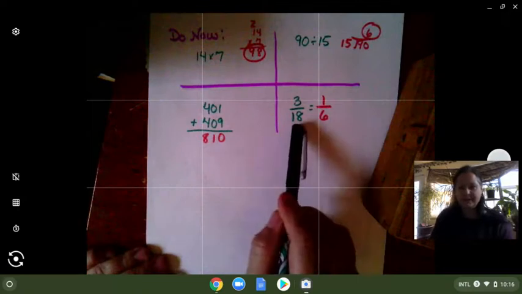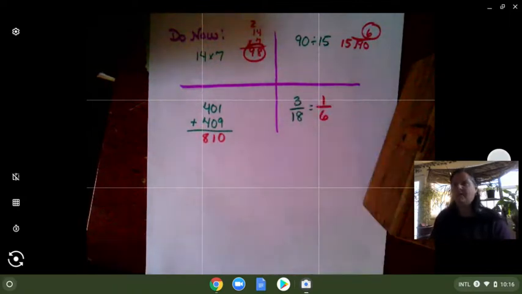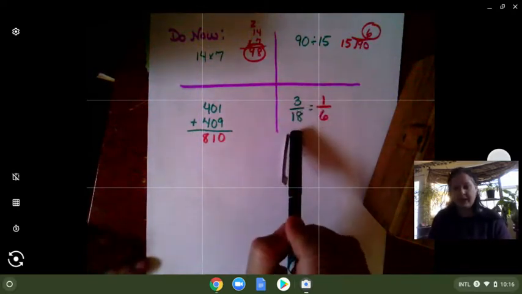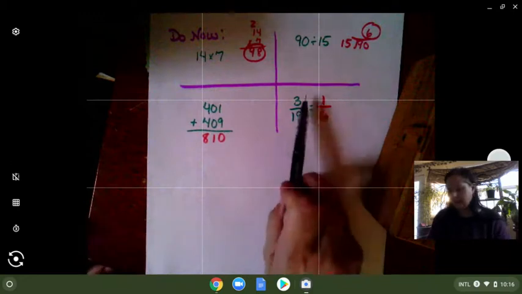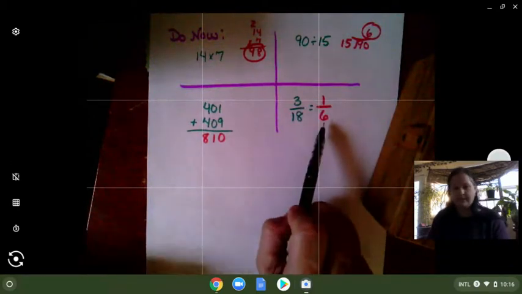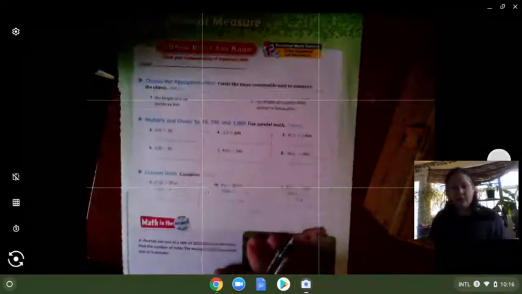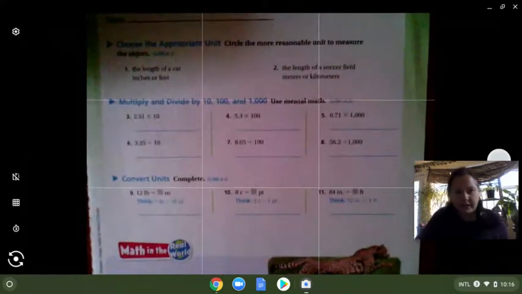Then on this one, we are finding our common factor. Our common factor of 3. 3 will divide 3 evenly. 3 will also divide 18 evenly. 3 divided by 3 is 1. 18 divided by 3 is 6. Okay, those are your Do Now problems. And then for your Show What You Know, we're just going to go over a couple of these problems together. This will look a lot like what you're going to do today on your Think Central assignment. I'm going to make this a little bit closer for us.